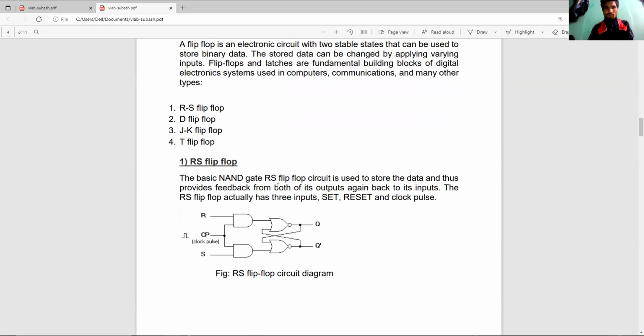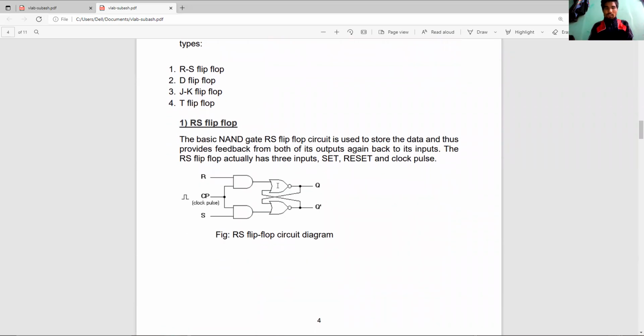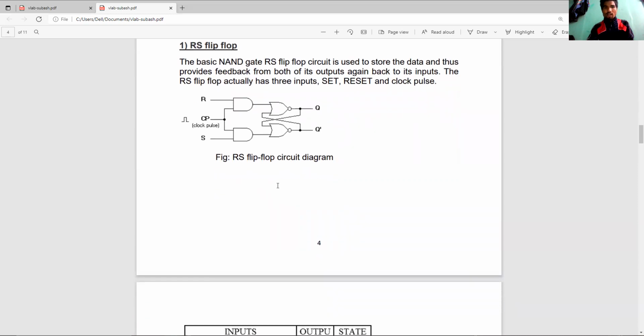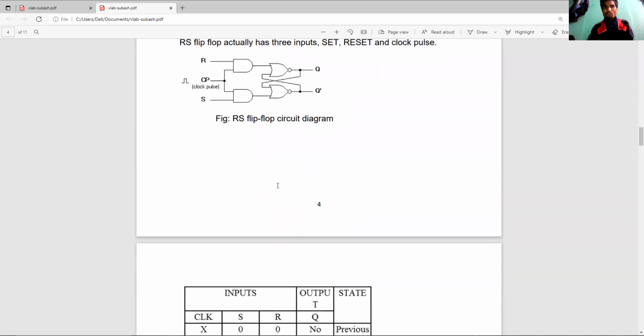First, the RS flip-flop. The basic NAND gate RS flip-flop circuit is used to store data and thus provides feedback from both of its outputs back to its inputs. The RS flip-flop actually has two inputs, set and reset, and a clock pulse. The figure is here: two inputs R and S, and outputs Q and Q bar. Figure: RS flip-flop circuit diagram.